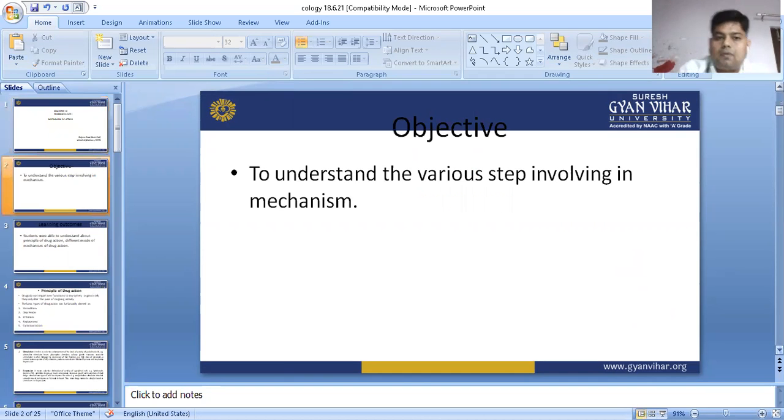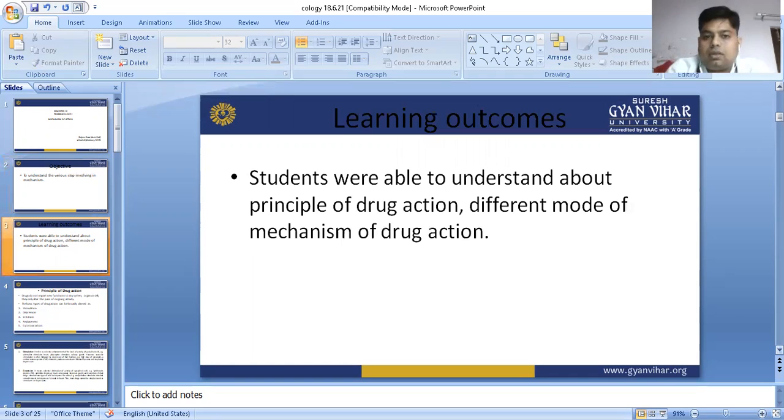What is the objective? The objective is to understand the various steps involved in the mechanism, meaning how the drug acts on the receptor, and after that what kind of changes occur in the receptor, and then the particular functions it is going to perform. All these steps we would like to see in this chapter. The learning outcomes: students will be able to understand the principle of drug action and the different modes of mechanism of drug action.